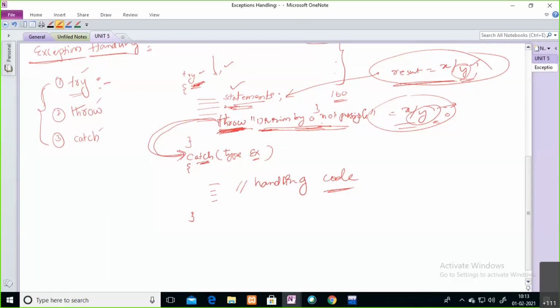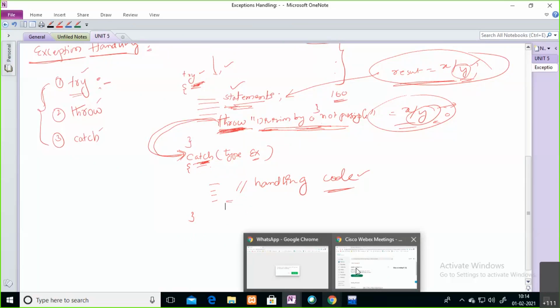The catch block is intended to handle that situation, and we write the handling code inside the catch block. Just I will show one or two slides here. Just go through this one.